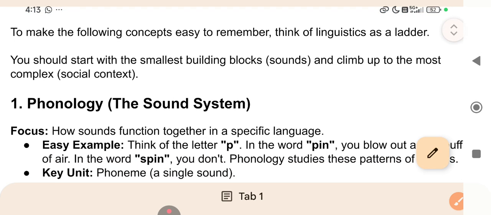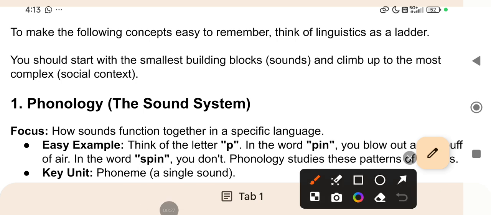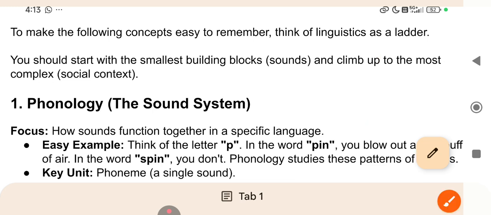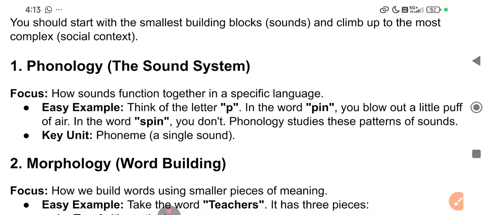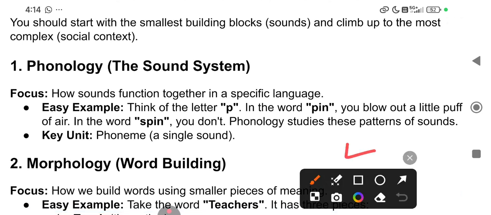So let us start. To make the following concepts easy to remember, think of linguistics as a ladder, meaning one by one we have to go up, right? You should start with the smallest building block, sound. The base of the English language is sound.